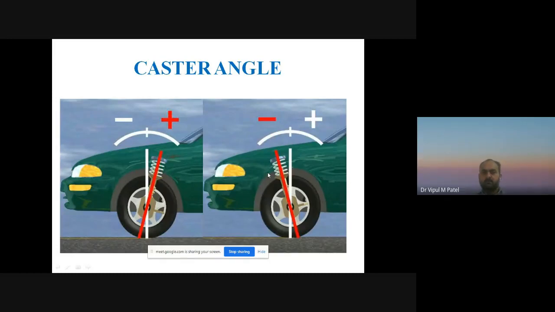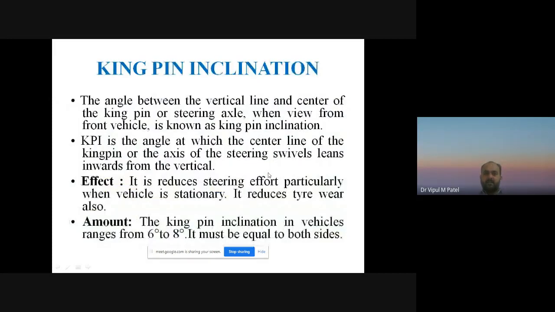You can see that. Now, kingpin inclination. The angle between the vertical line and the center of the kingpin or steering axle when viewed from the front wheel is known as the kingpin inclination.